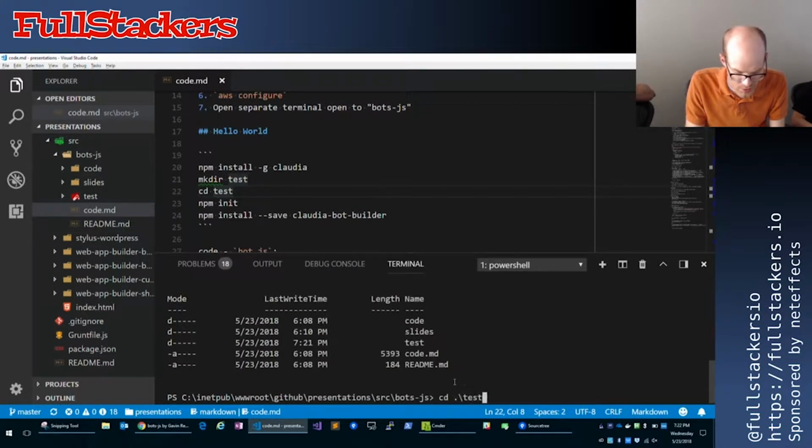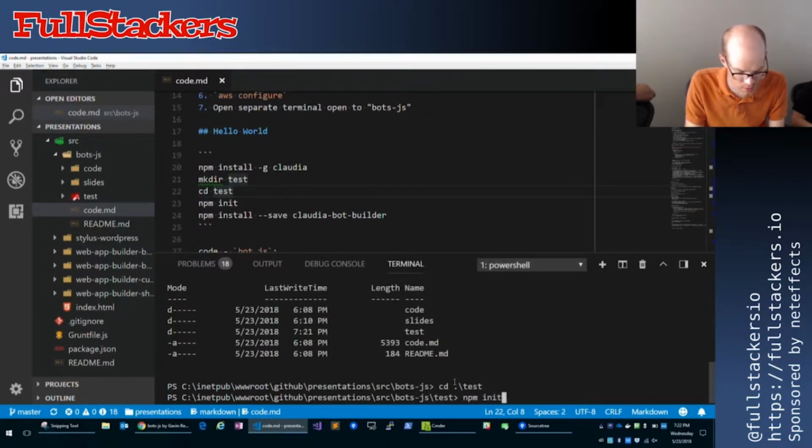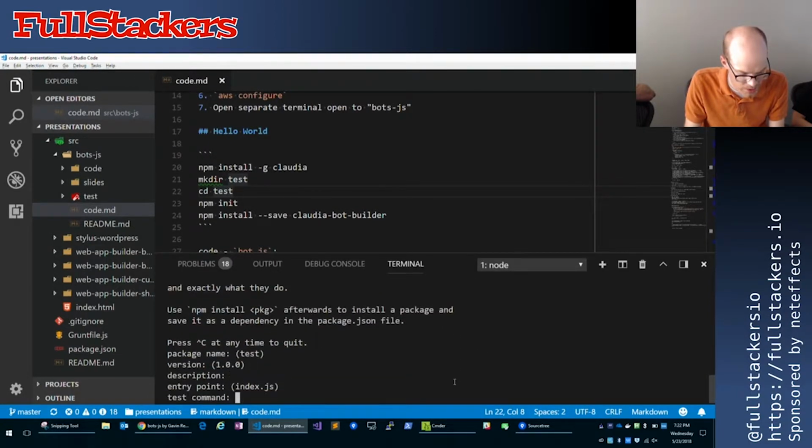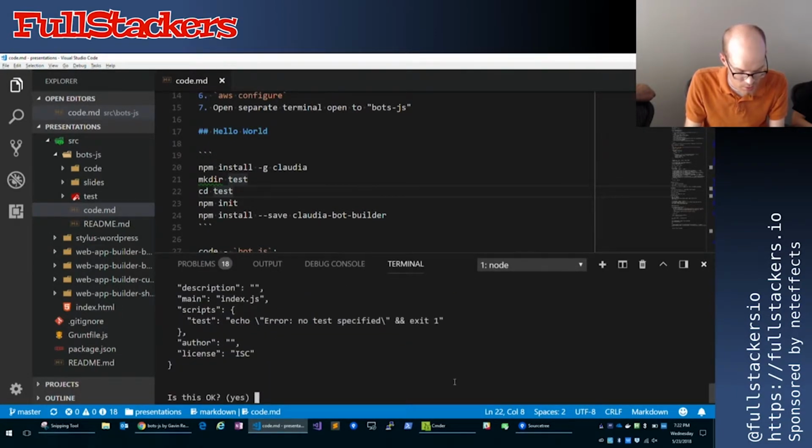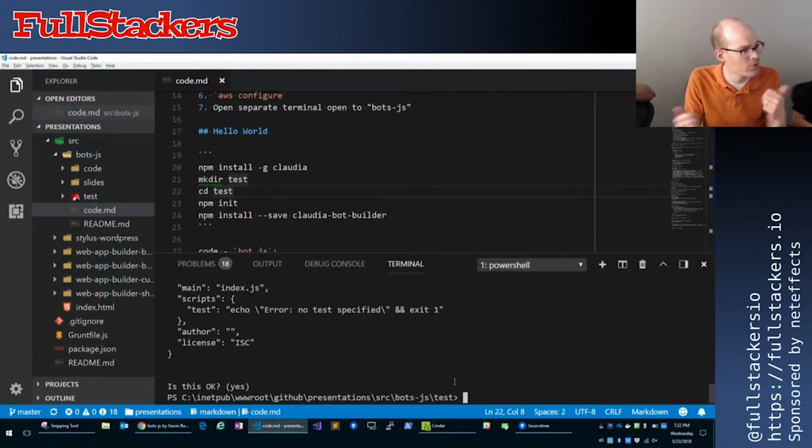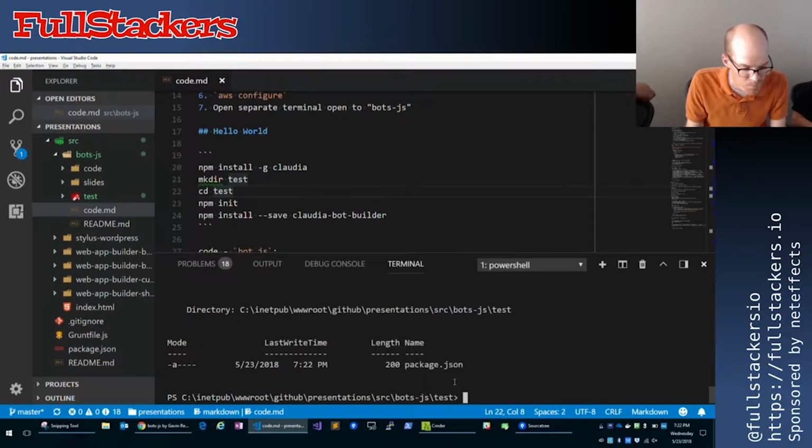And we'll just do an npm init and just blow through that just to get our package.json going. I think, are we all familiar with package.json, npm? Okay, cool. So we'll just start with that. So now we've just got our package.json.